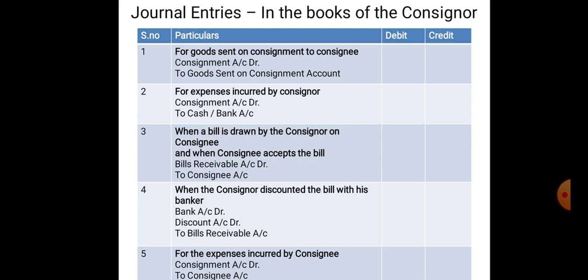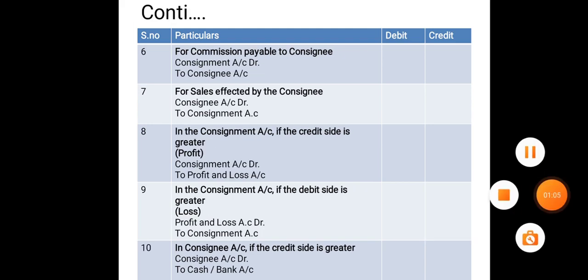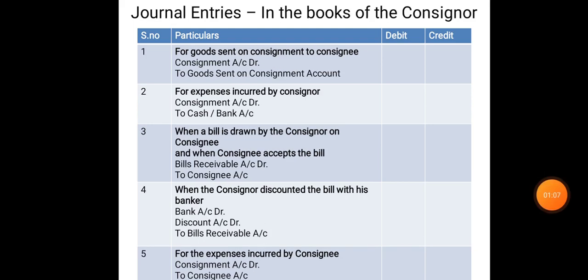So, now coming to the journal entries in the books of consignor. The entries should be passed in the books of consignor according to the aspect of consignment transactions.